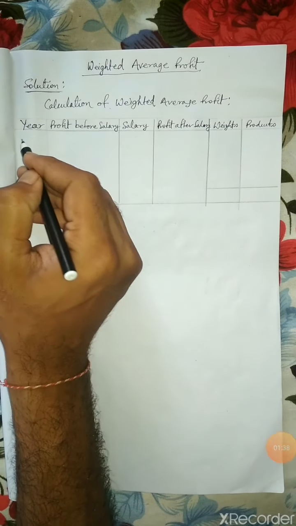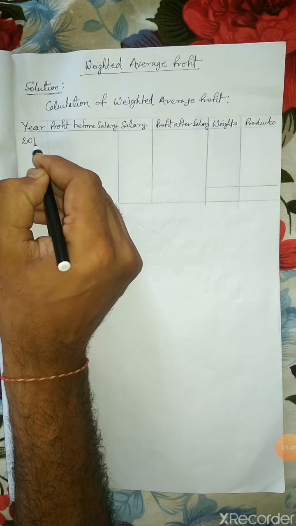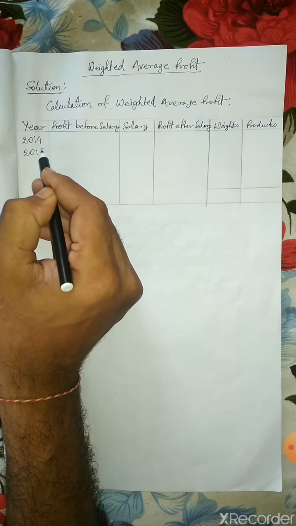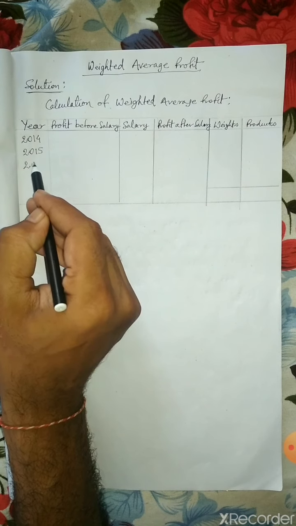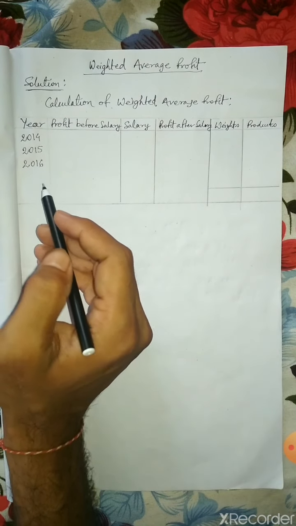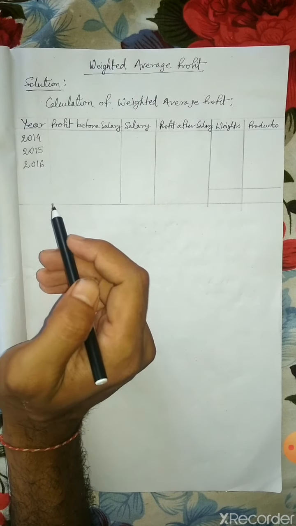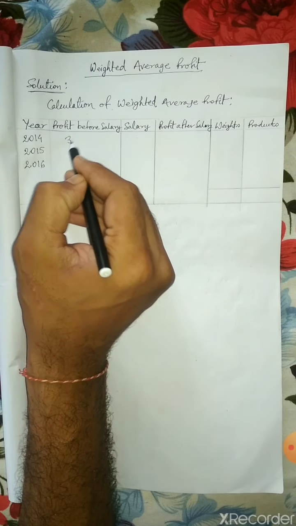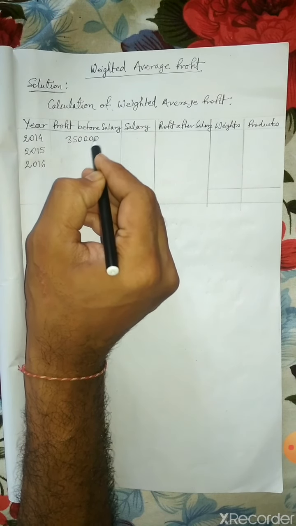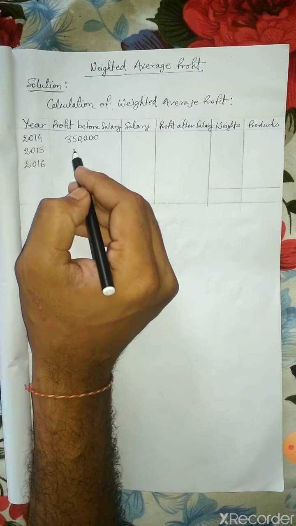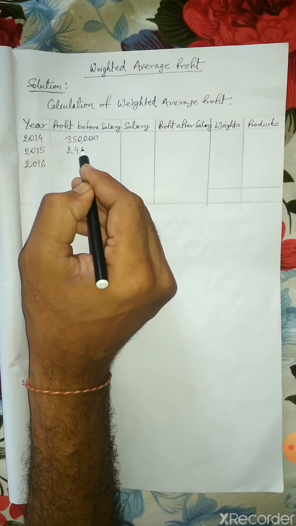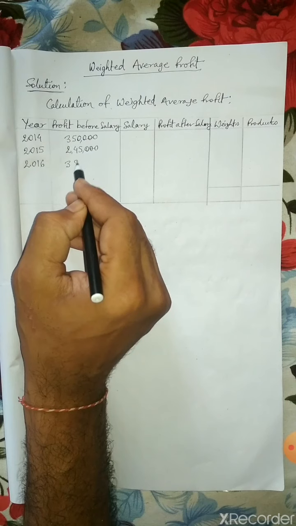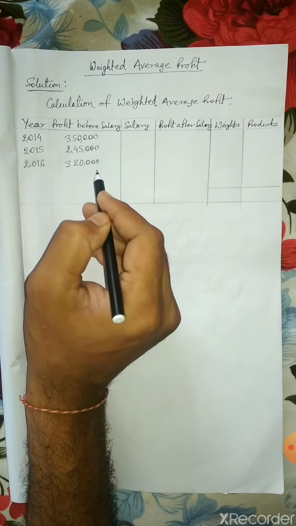Now you can make a statement like this for calculation of goodwill. There will be 6 columns: year, profit before salary, salary, profit after salary, weights, and at last the products column. So you will write all the years for which profit has been given: 2014, 2015 and 2016. Now profit before salary: for 2014 it was rupees 3,50,000, for 2015 it was 2,45,000, and for 2016 it was rupees 3,20,000.